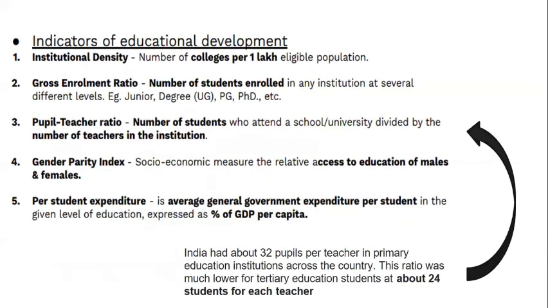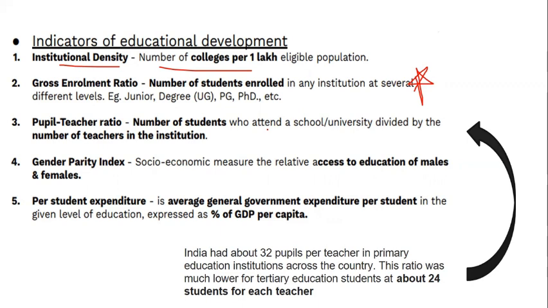Now, indicators of educational development. When we talk about institutional density, that is the number of colleges per 1 lakh eligible population. When we talk about gross enrollment ratio, we are going to do this in detail in the next slide. Pupil teacher ratio, that is the number of students who attend the school or university divided by the number of teachers in that particular institution. Gender parity index, which we have done in our regular classes also.